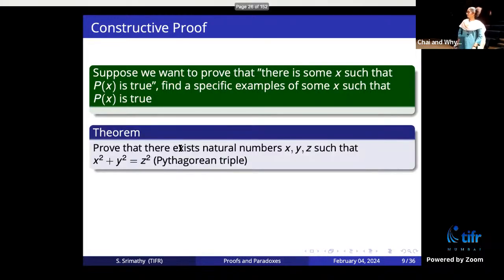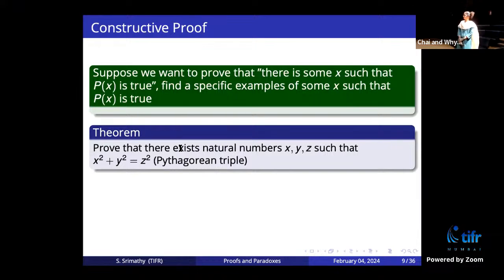Here is an example. Let's say you want to prove that there exist natural numbers x, y, and z such that x squared plus y squared equals z squared. The statement is about the existence of something. So you want to prove that some triplet x, y, and z satisfies this equation. These are called Pythagorean triples. And how will you prove this theorem?